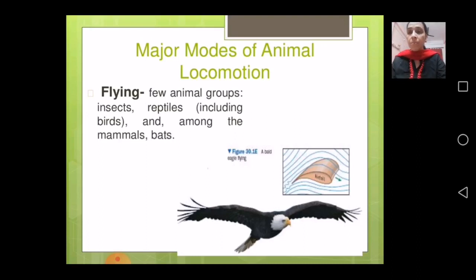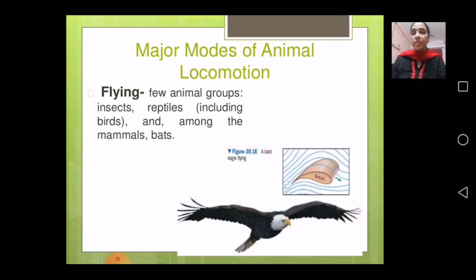Now a few animal groups like insects, reptiles, including birds also, among the mammals the bats. Cockroaches also have wings, which we have done just now. So birds have 1 pair of wings, which allows movement in different directions quite easily, since they have hollow bones in their wings, which are light in weight.